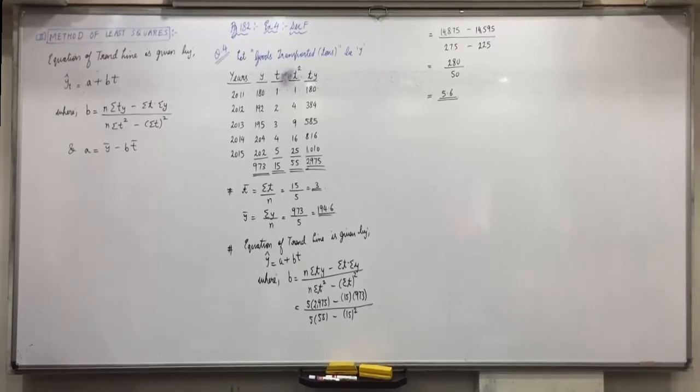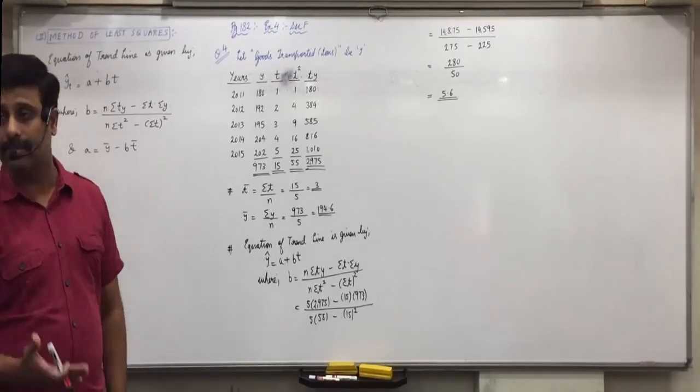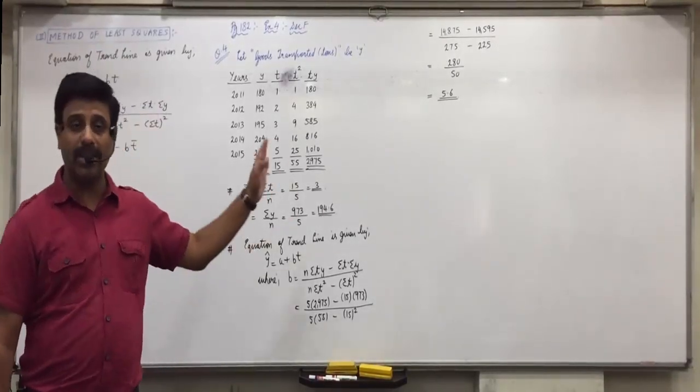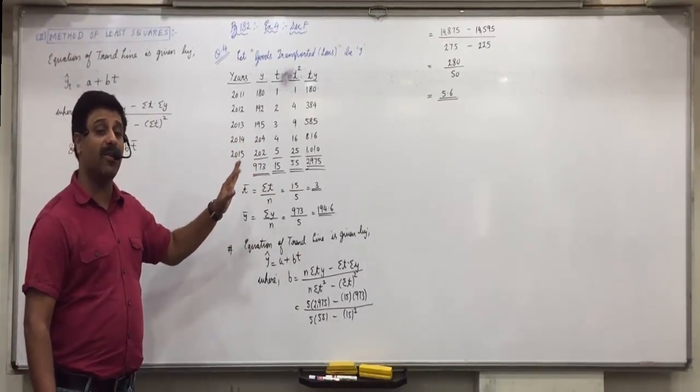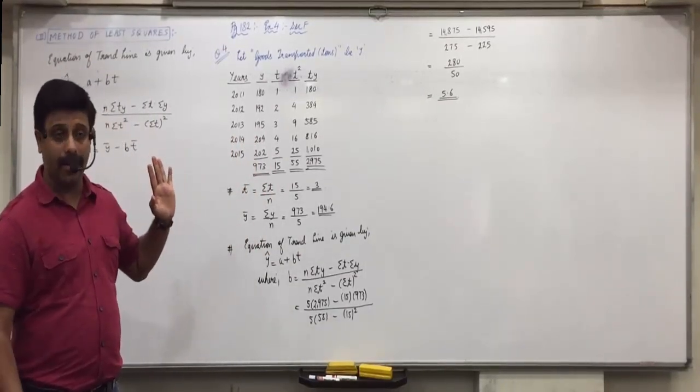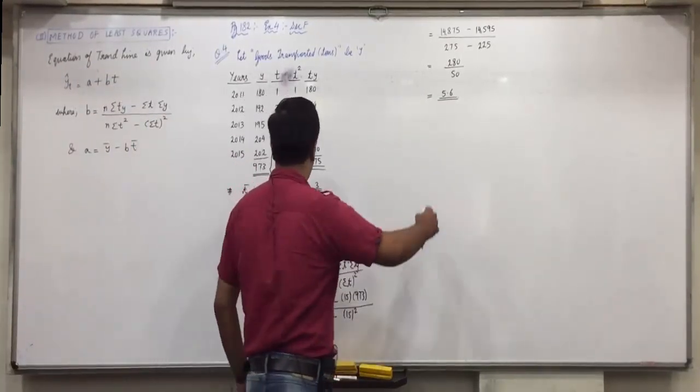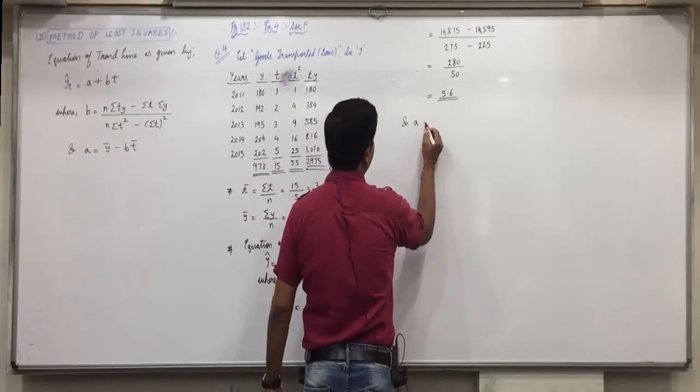Change in Y due to unit change in X. Here it shows change in 1 year. 5.6 here, because 1 unit is what? 1 year. 1 unit of X here is 1 year. So 5.6 is the change in the value of Y every year. Is everyone clear with it? 5.6 shows the change in the value of Y every year. Any confusion with this?